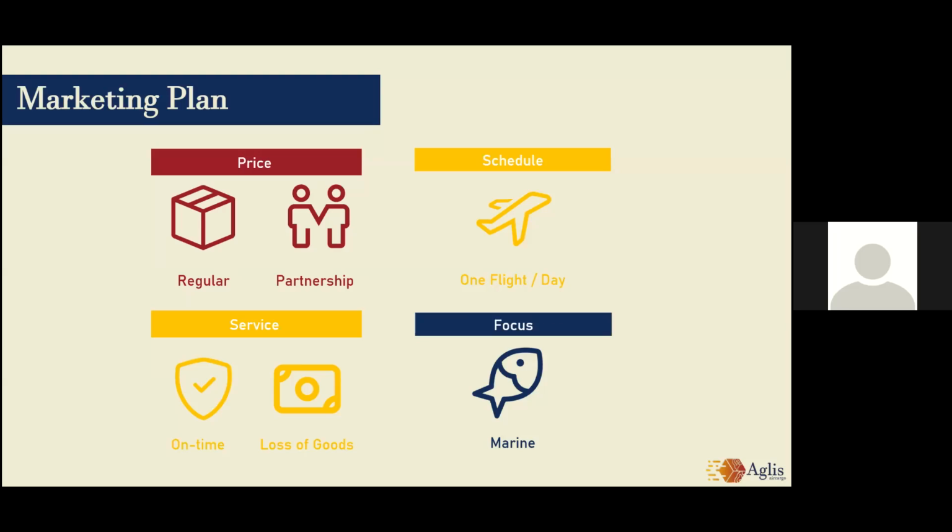There will be several things considered as a part of Aglis's marketing plan. First, there are two types of price schemes: regular prices and prices offered through partnership. If a customer is willing to join the partnership program, we will give them a special price which will be cheaper than the other options, however, with several conditions. Next is our scheduling, where we plan to conduct at least one flight per day, seeing from the existing demand on the routes we plan to cover.